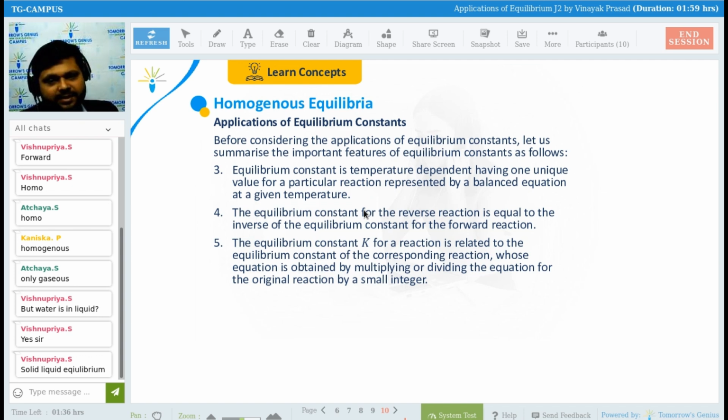Equilibrium constant is temperature dependent, having one unique value for particular reactions represented by a balanced equation at given temperature, right? So it is dependent on what? Temperature.